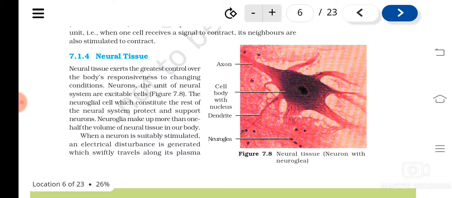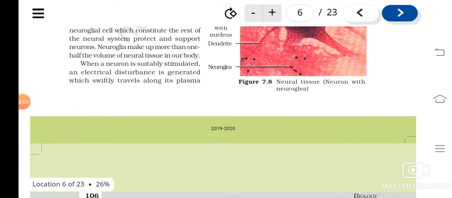So when a neuron is stimulated, an electrical impulse will be created. Where will it be created? In the plasma lemma.